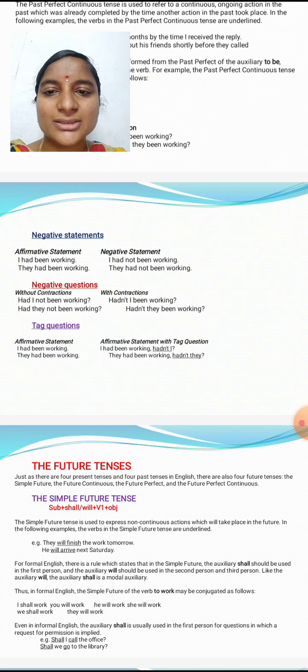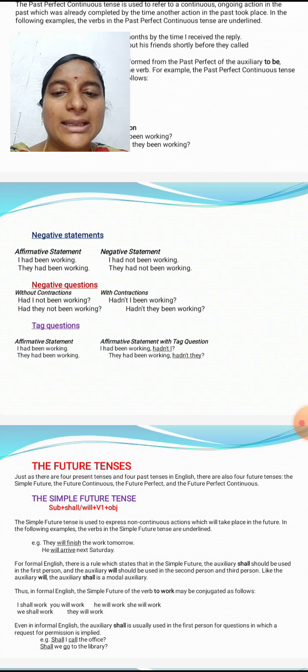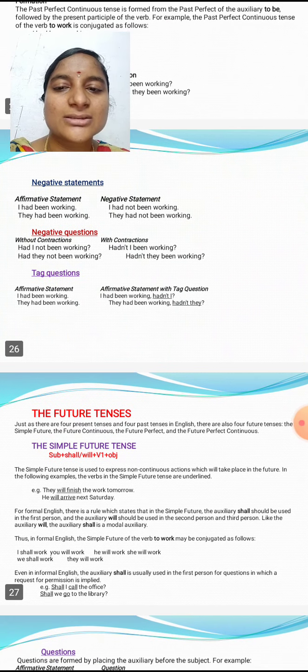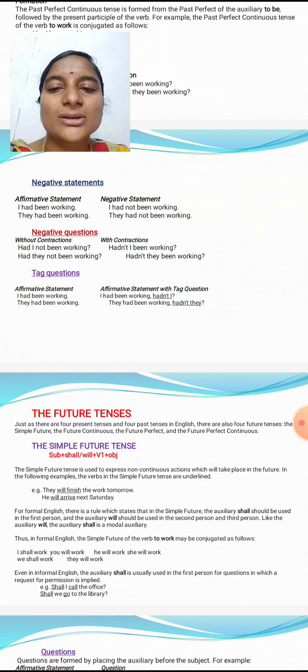In negative questions, without contractions and with contractions, here: had I not been working? Hadn't I been working? Had they not been working? Hadn't they been working? In tag questions, the affirmative statement, here I had been working.